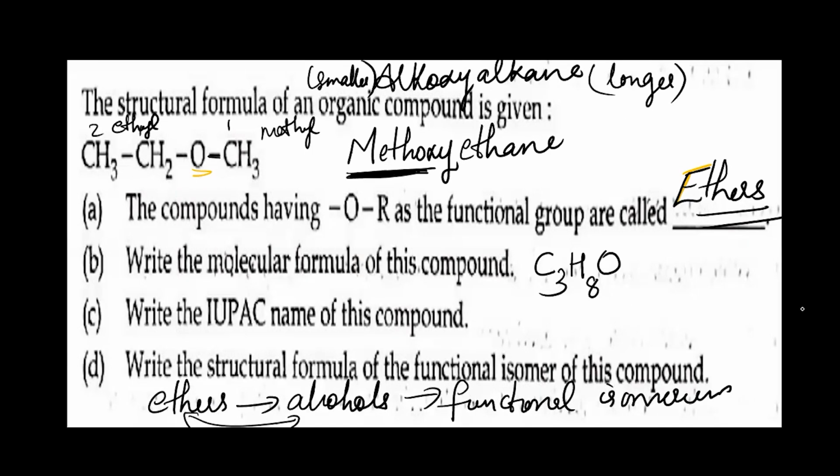So you just understand that concept. Here it is an ether, so just draw the alcohol with this formula: CH3, CH2, CH2OH, three carbons. Counting the number of carbon, hydrogen and oxygen, C3H8O is the molecular formula of this one. So ethers share functional isomerism with alcohols. When you are given an ether, you can write its alcohol as its functional isomer. If you are given an alcohol, you can write its ether as the functional isomer.